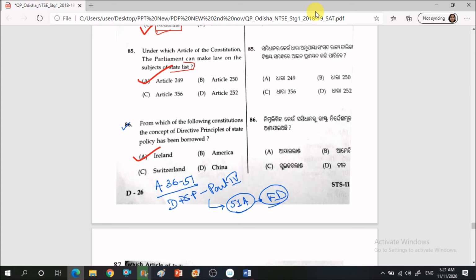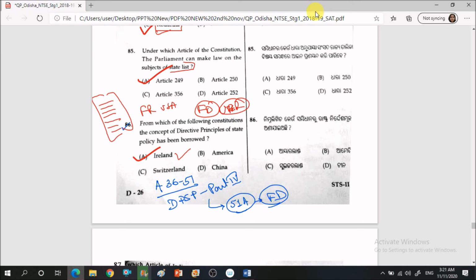The next question, from which of the following constitutions has the concept of DPSP been borrowed? Directive Principles of State Policy has been borrowed from which country? This concept is time and again appearing in your examination, so do remember all the features taken from different countries. For example, DPSP is taken from Ireland. The fundamental rights have been taken from USA. The fundamental duties have been taken from Russia, or you can say USSR, the Soviet.